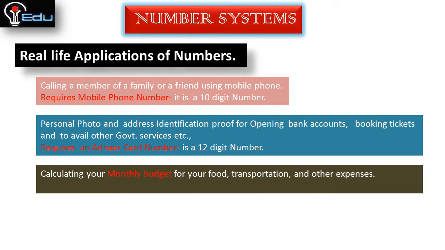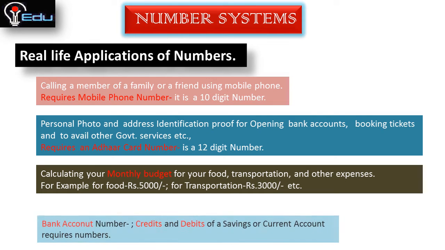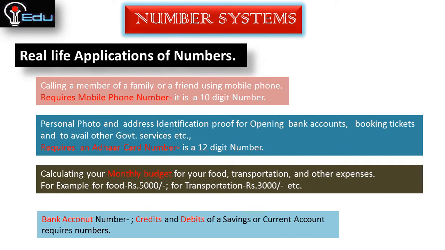The next example is calculating your monthly budget for your food, transportation and other expenses. For example, for food rupees 5000, for transportation rupees 3000, etc. These require numbers. And next, bank account numbers, credits and debits of a savings or current account require numbers. So these are some of the real life applications of numbers.